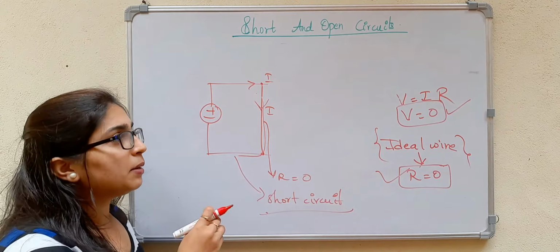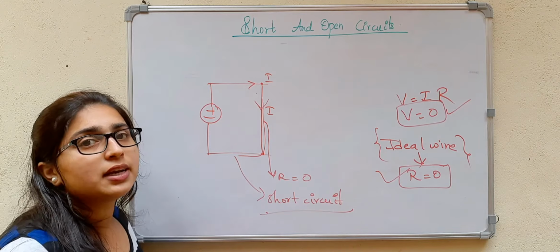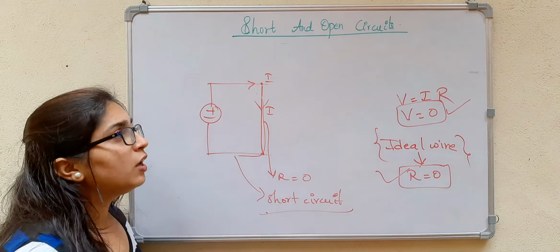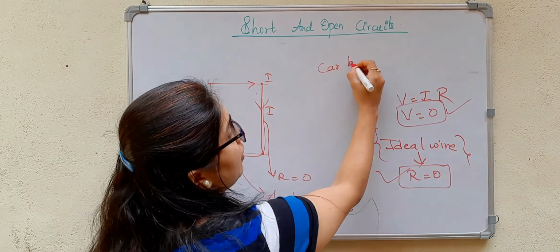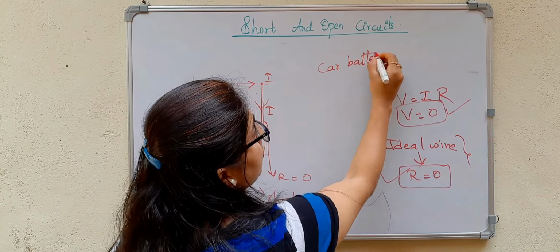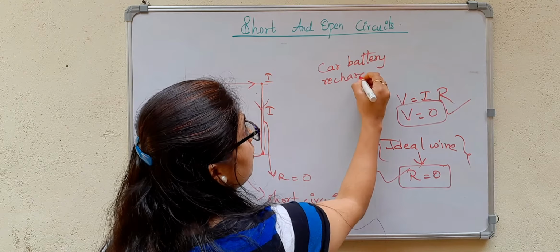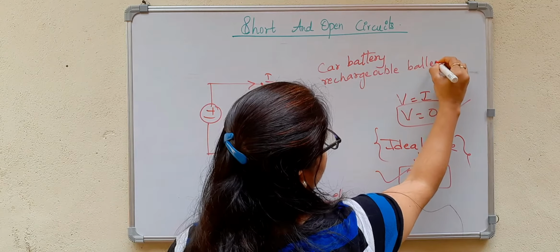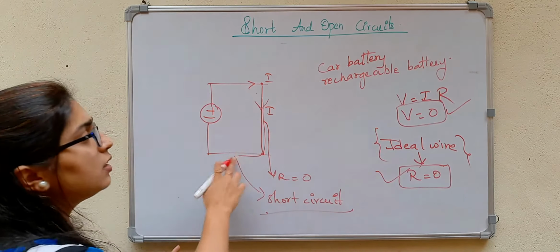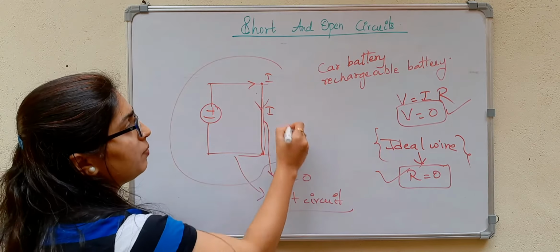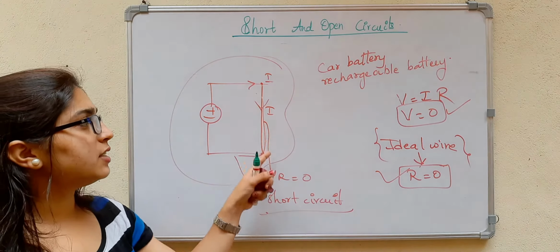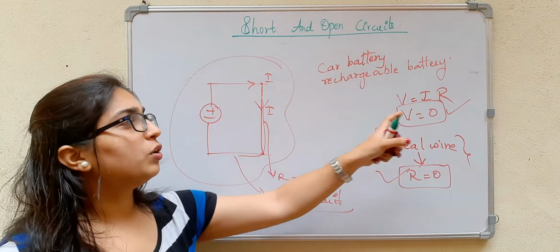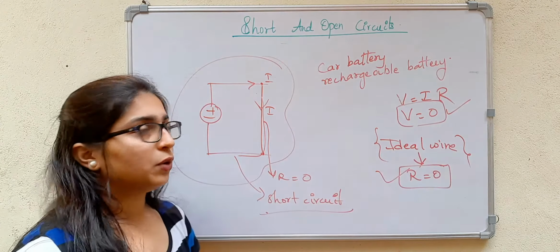In some power supplies there will also be release of harmful chemicals, for example with a car battery or rechargeable battery. So this is the short circuit: resistance is 0, voltage is also equal to 0.